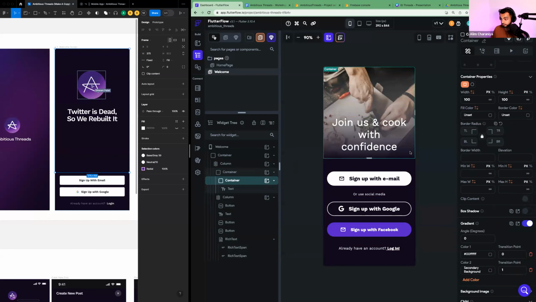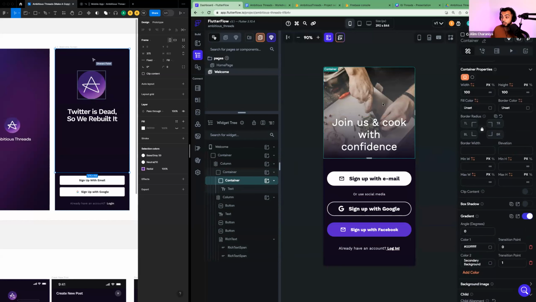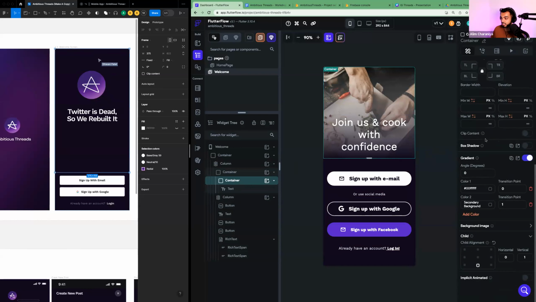Okay, so let's talk about a couple things. With this container activated, what we're looking for is a background image that we've got to remove. So for this particular container, if I scroll down, I'll see that there's an item here called background image. If I drop it down, I notice there's nothing here. So this isn't the container that has a background image.